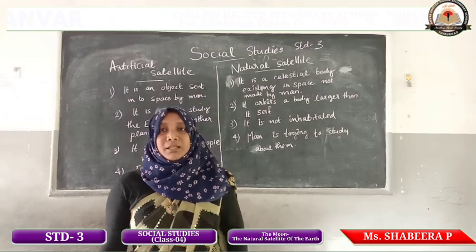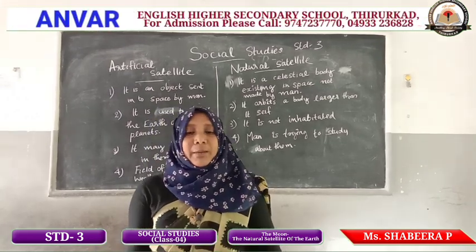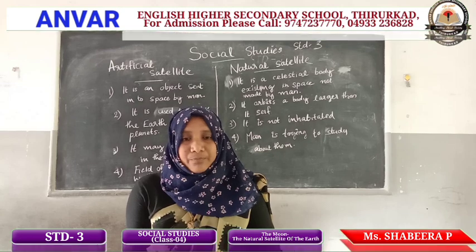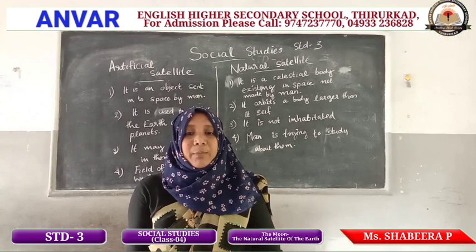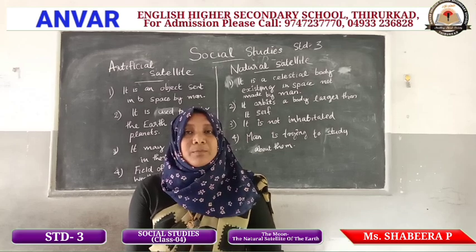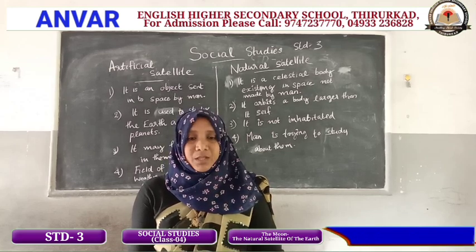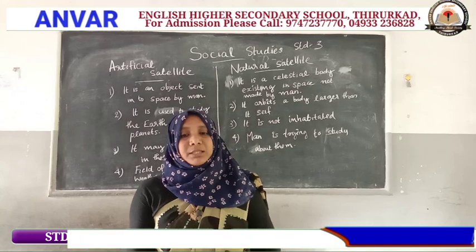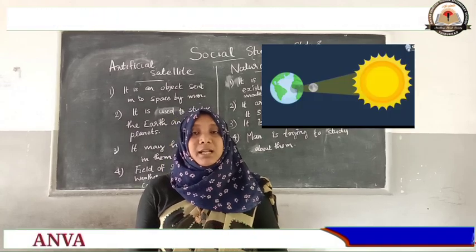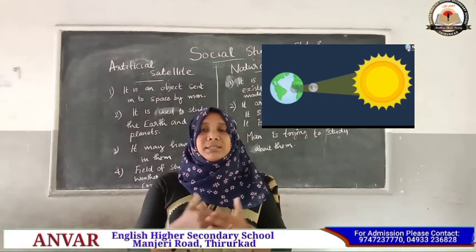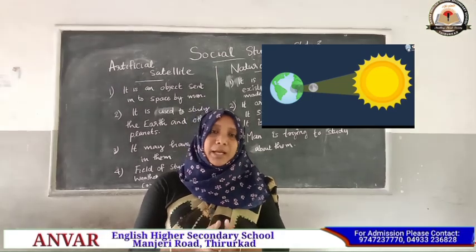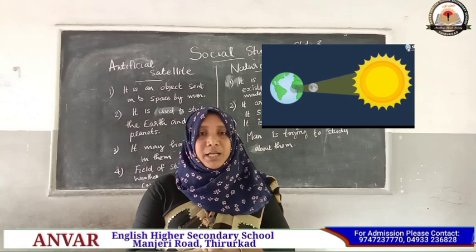Then you heard about eclipse. It is the blocking of light from one heavenly body by another heavenly object in space. For example, in a solar eclipse, the sun is blocked by the moon. The sun being blocked by the moon is called what?